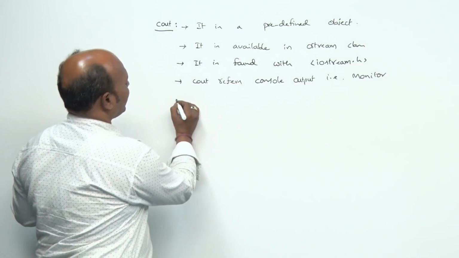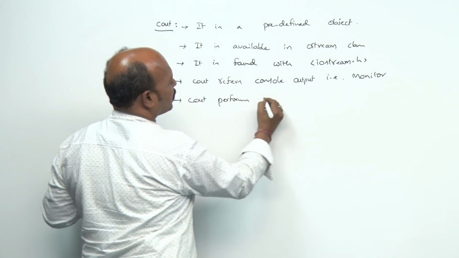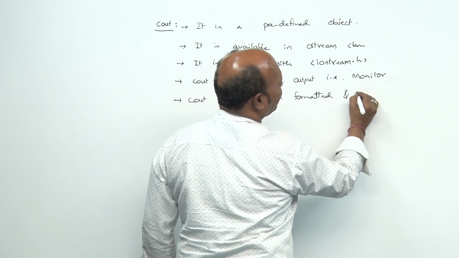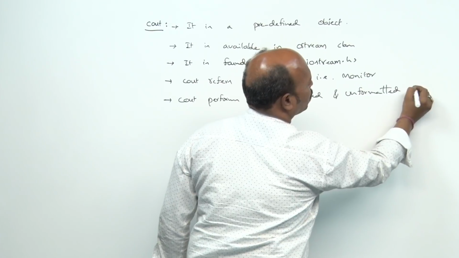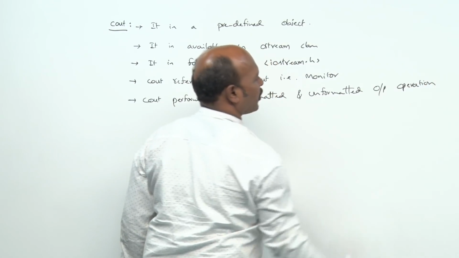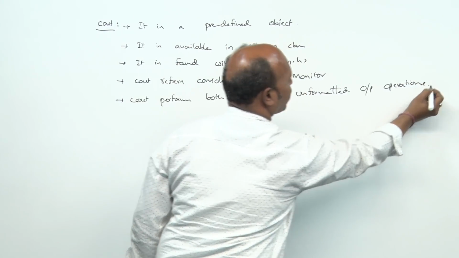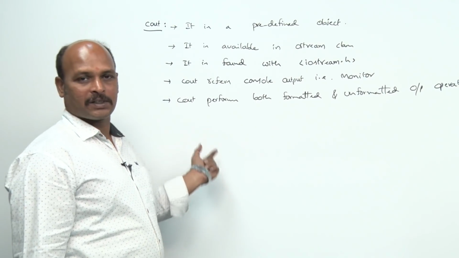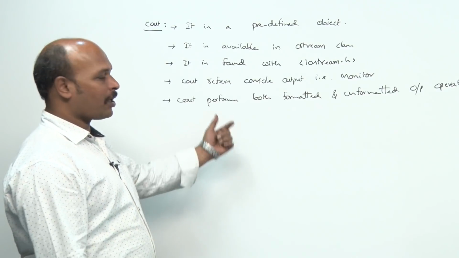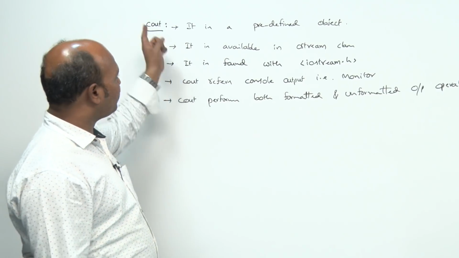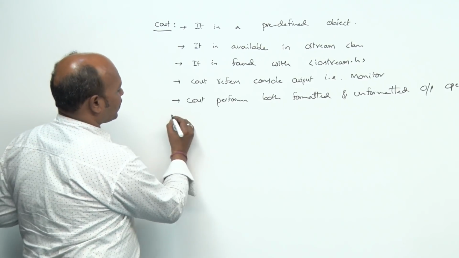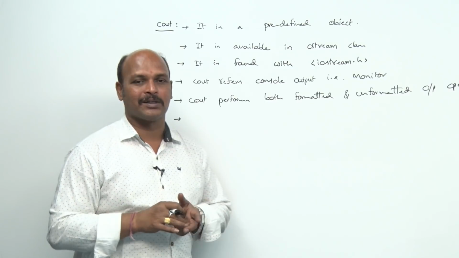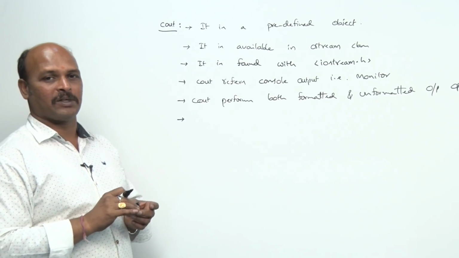Next, cout performs both formatted and unformatted output operations. We can get formatted or unformatted outputs using cout. Next, cout does not require any conversion characters. It is another important thing in C++.